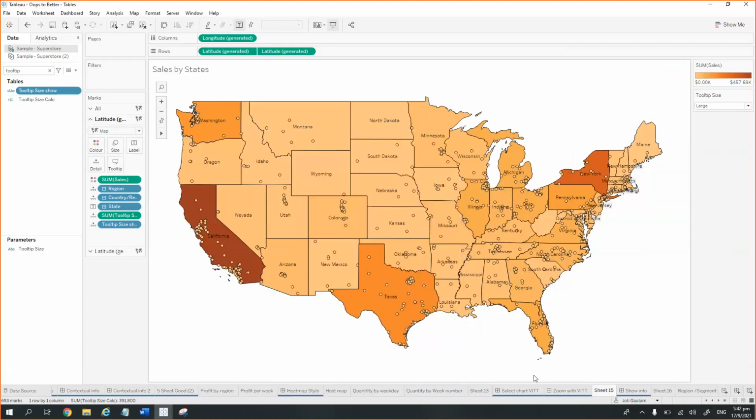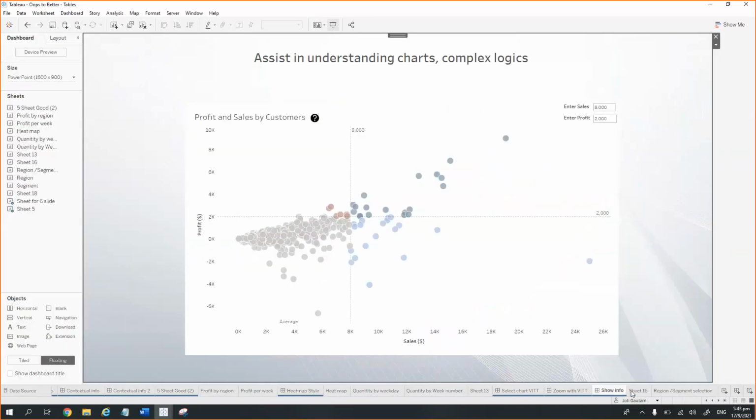And after this one, I have another use case also. So what we do here is that we are not using tooltips as our normal tooltips. What we are doing is creating a quadrant with the help of the sales and the profit to do some analysis.